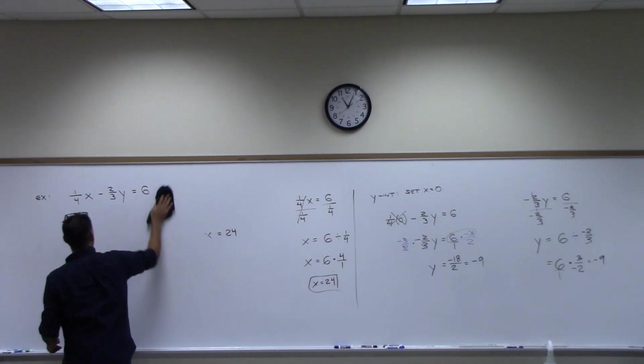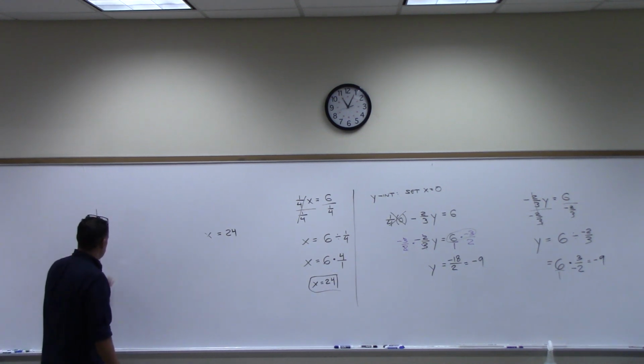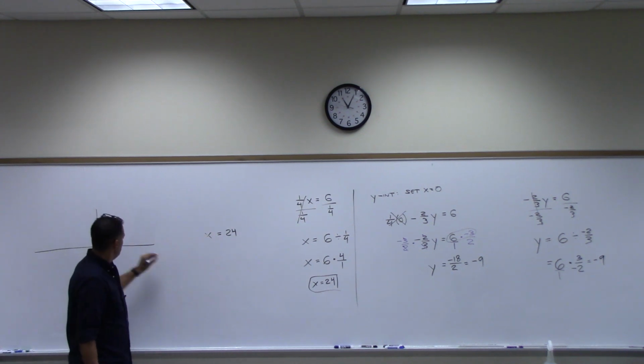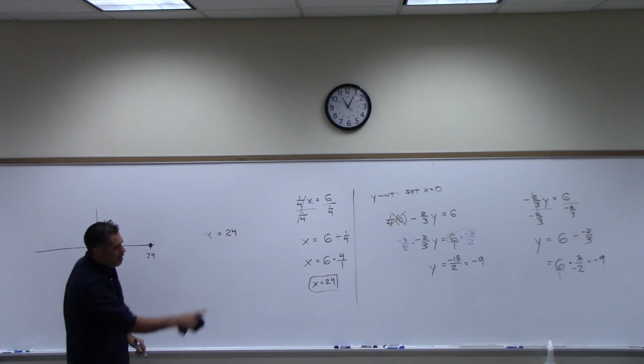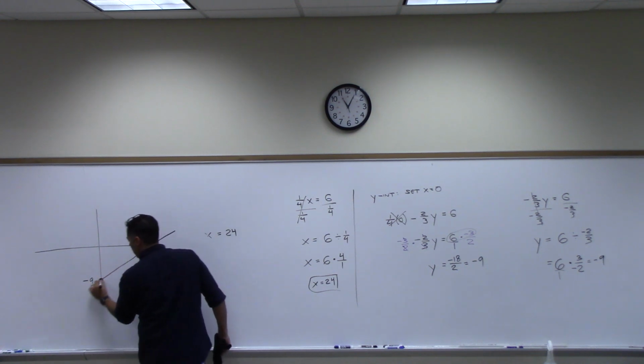All right, I'm ready to draw the line. So I have two intercepts. X is 24, right? I'm not even going to put tick marks. I'm just going to put here's 24. And the y is negative 9, which is somewhere down here. Like that.